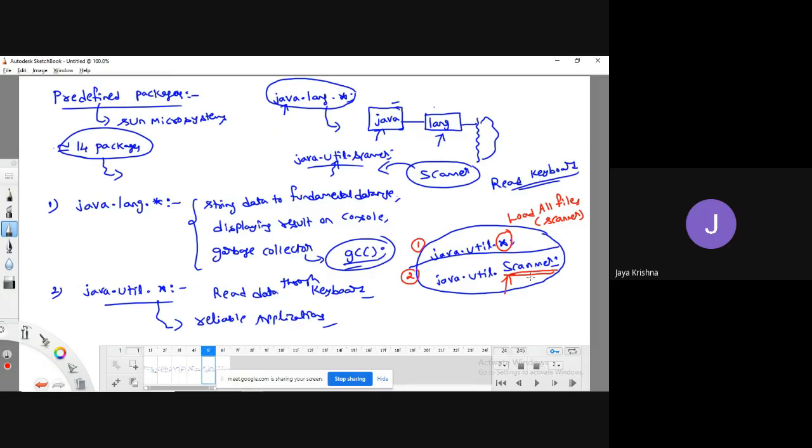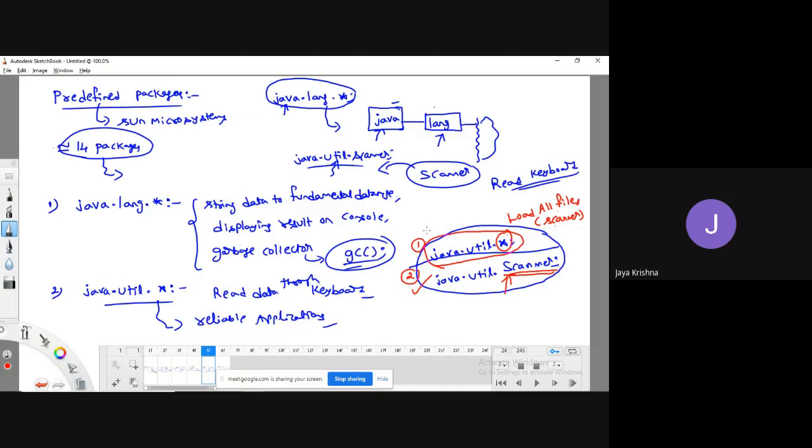So just think about this. Is loading all the files, which include the Scanner class, sufficient, or is loading only the Scanner class sufficient? The second one is sufficient, because if I use the syntax java.util.*, it is going to load all the unnecessary files also, which are not meant for that particular program.